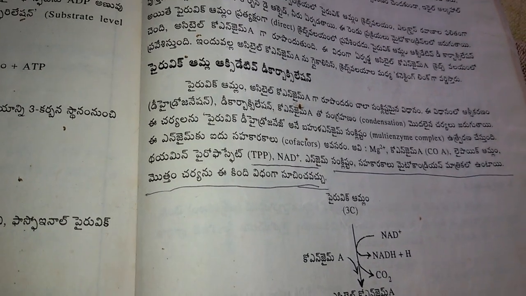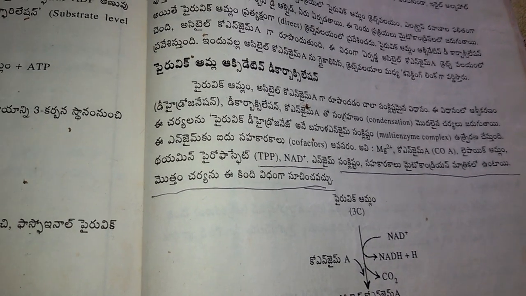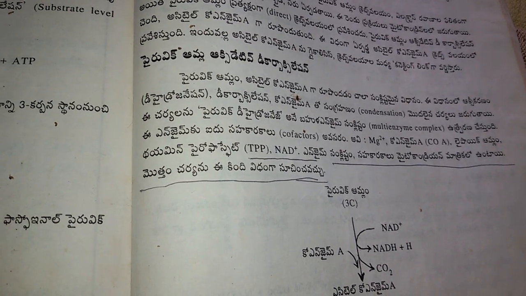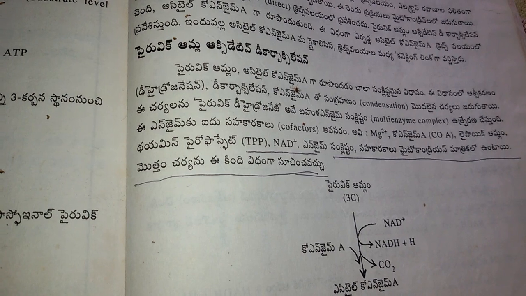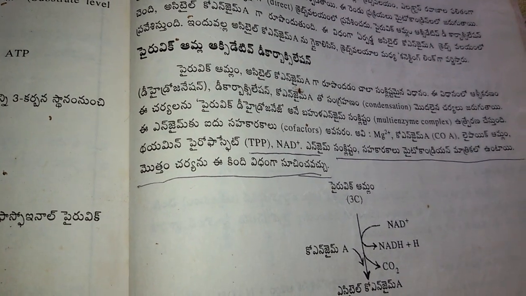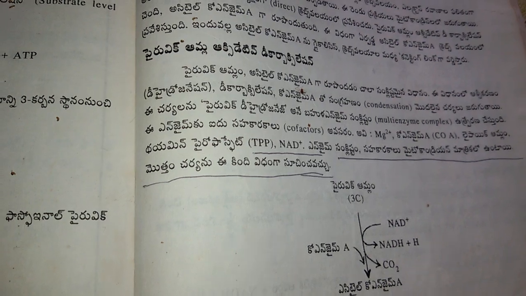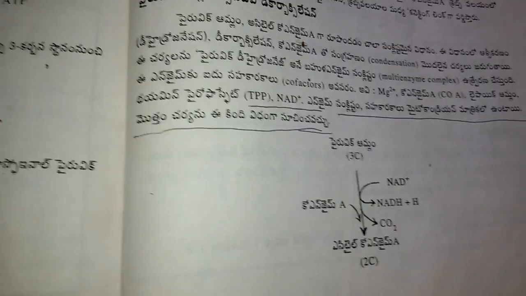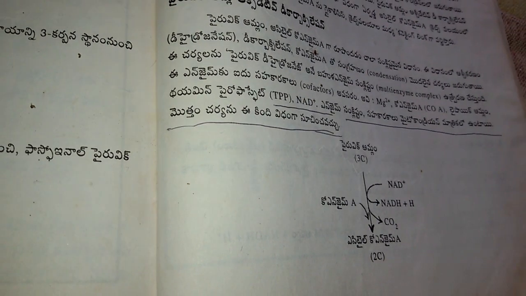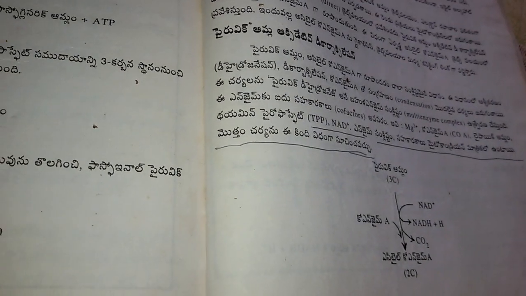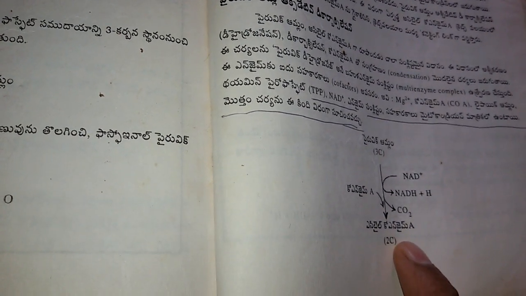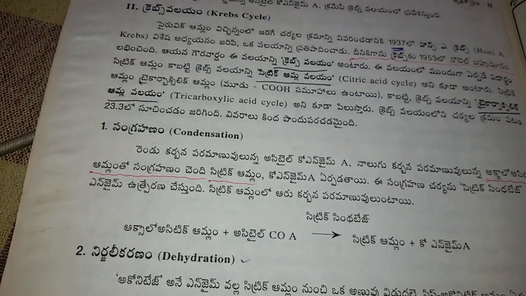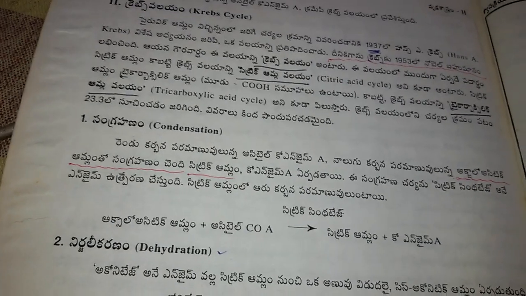Pyruvic acid, a 3-carbon molecule, plus NAD is turned into NADH2 as well as coenzyme A, and carbon dioxide is released. This happens before the Krebs cycle starts. So pyruvic acid is converted into acetyl CoA, and this acetyl CoA enters the first reaction, condensation, in the Krebs cycle.